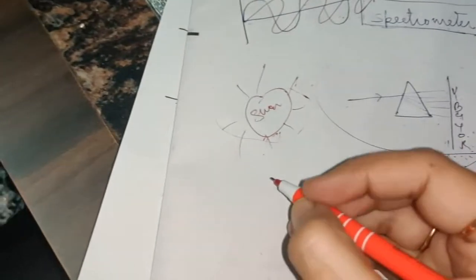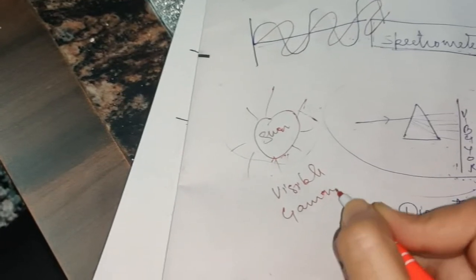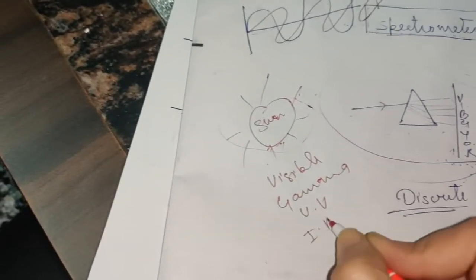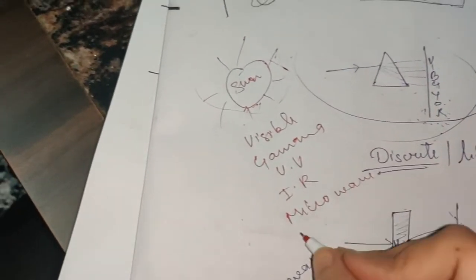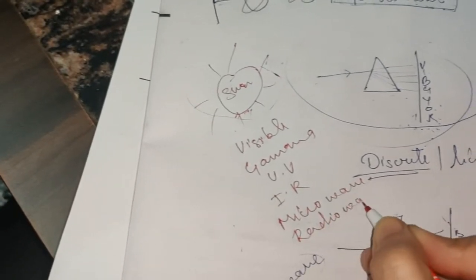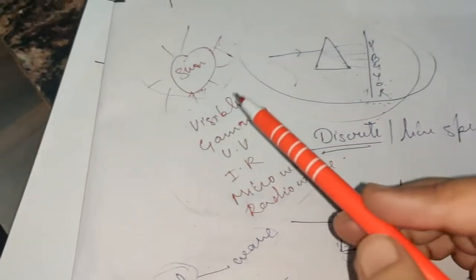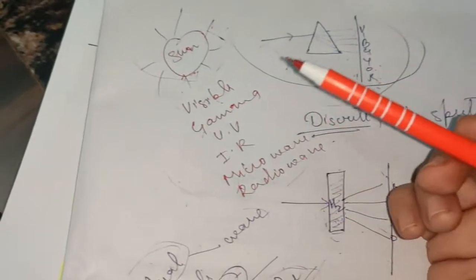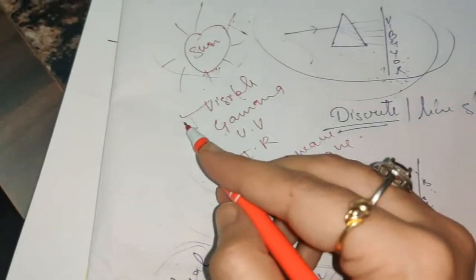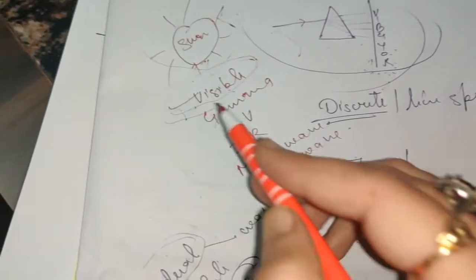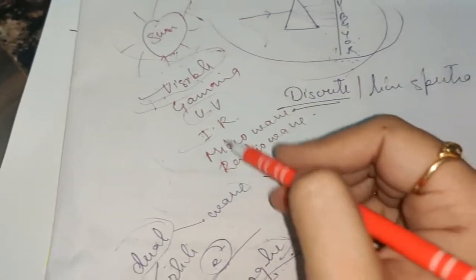And electromagnetic radiations comprise visible rays, gamma rays, UV rays, IR, that is infrared, microwaves, and radio waves. So these are the waves which are part of electromagnetic radiations. Children, this is basically a part that you'll do in detail in your physics. Visible light you must have heard of, which enables us to see objects. UV and infrared you must also have heard of, and many of you must have heard of the rest too.